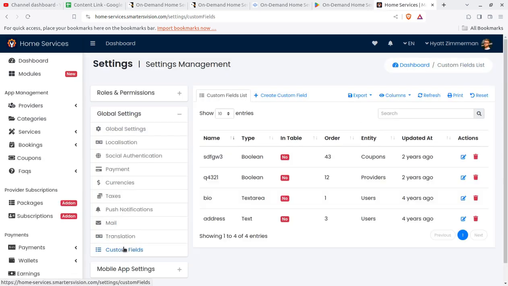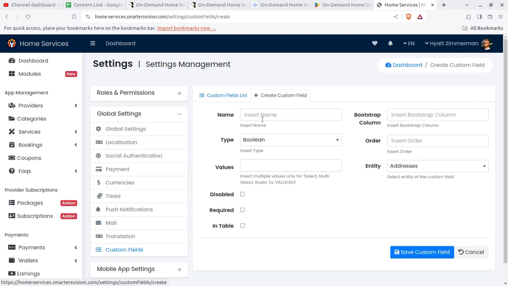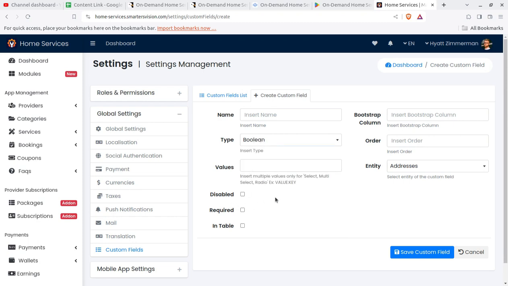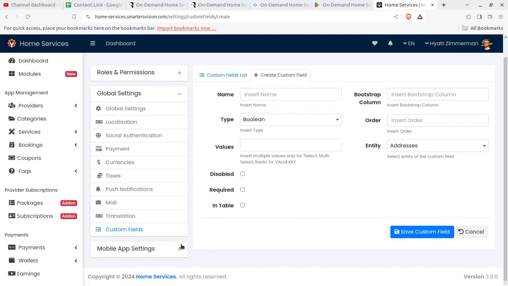Further, custom fields. If you want to add them in the respective forms, like coupon provider, you can use the custom field addition option, and you can use the custom field types and how you want to show them, and the address and all such things. So during the configuration, you'll find all these things very important.